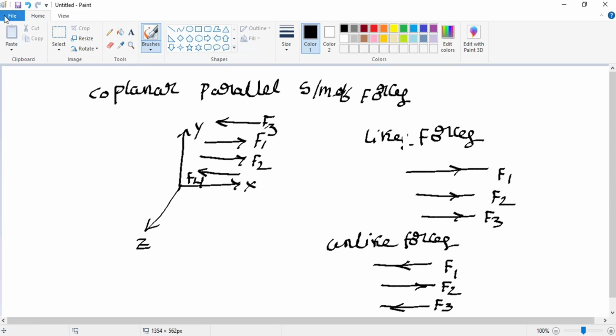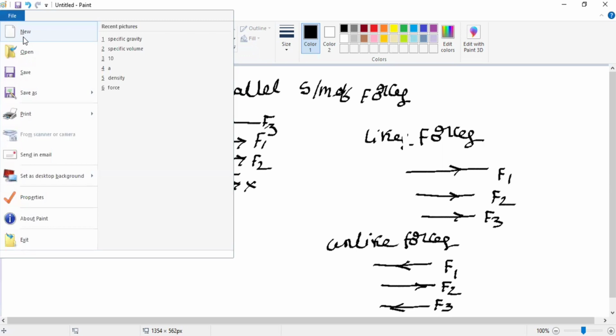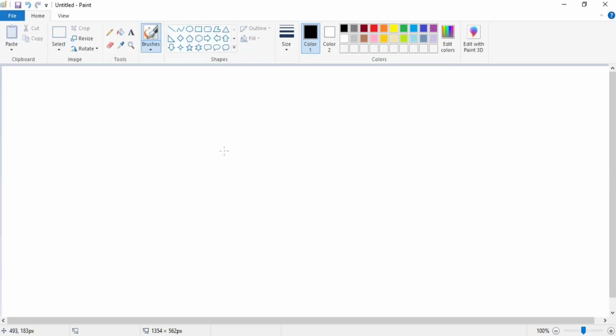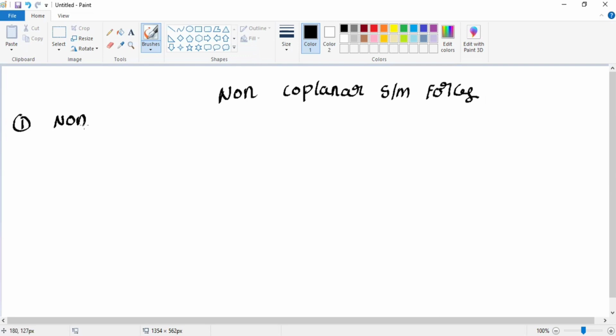Now we discuss the different types of non-coplanar system of forces, how the forces will be acting. Non-coplanar system of forces means the forces will be acting in different planes, but in this we have different types.